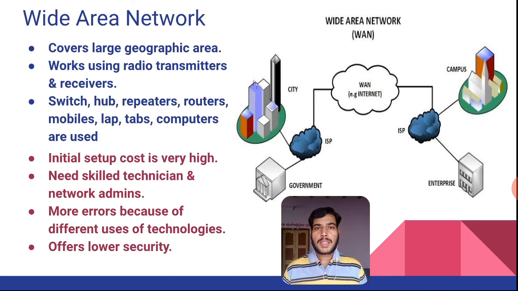And the internet is an insecure form of communication channel, we can say, which offers hackers the chance to hack our confidential data very easily. So it offers lower security, we can say. To avoid this, we can implement security measures or use antiviruses to secure our system which is connected to the internet. So this is regarding wide area network.